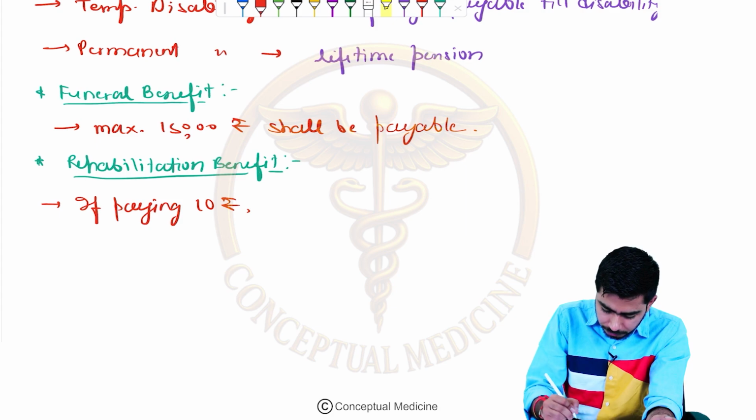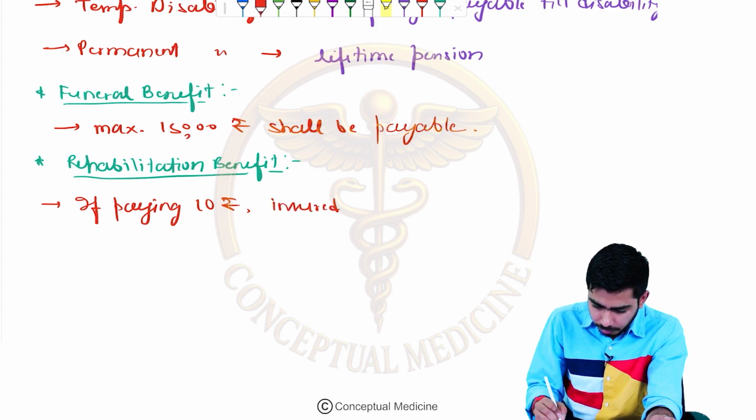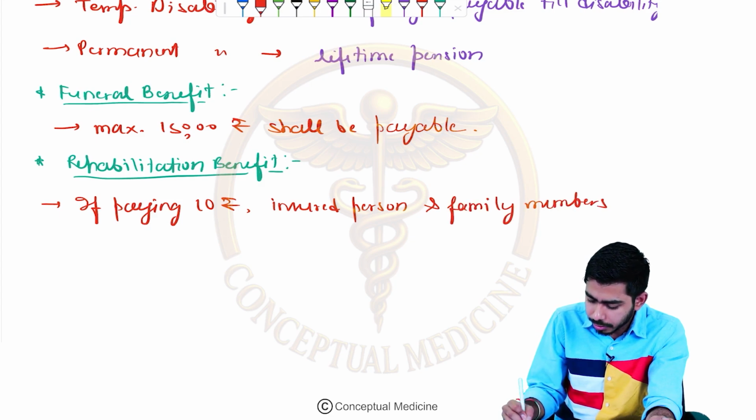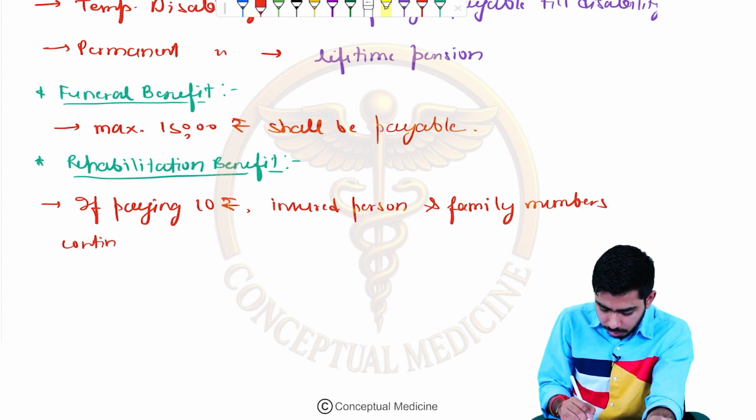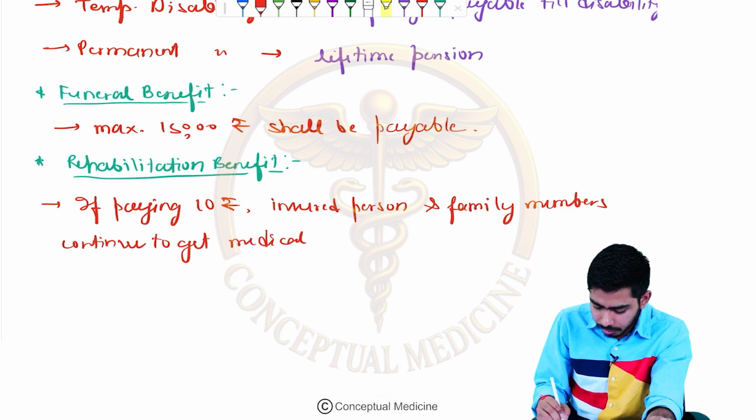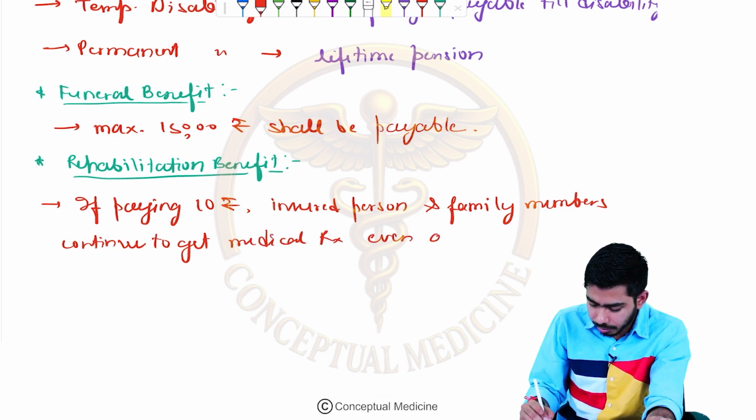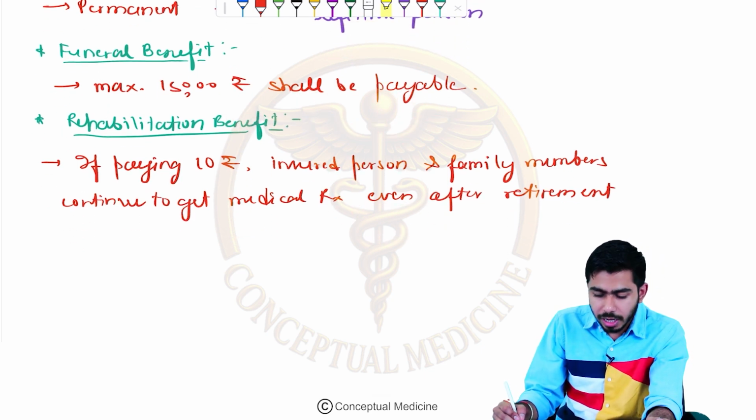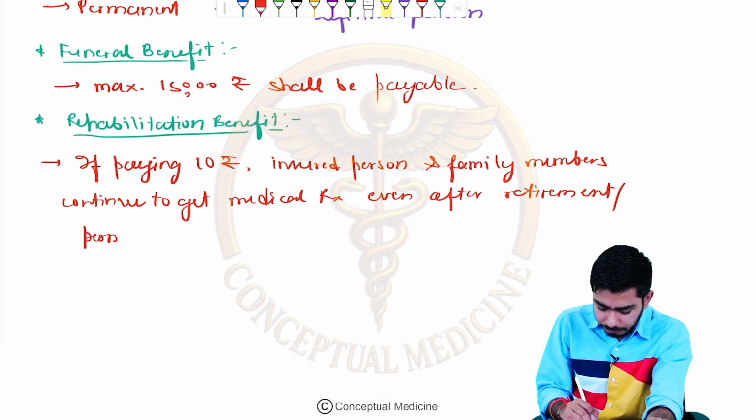Then the insured person and the family members continue to get medical treatment even after their retirement. So that is a good scheme. Even after retirement or permanent disability, they just need to pay 10 rupees per month. So these are some of the benefits which I have talked about over here.